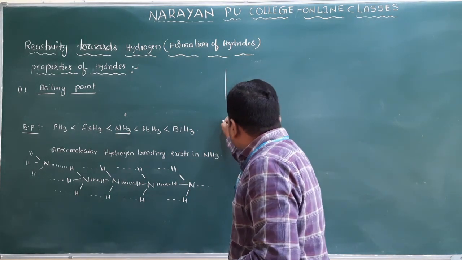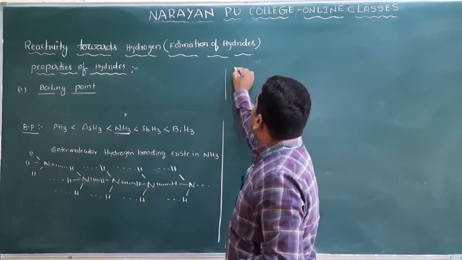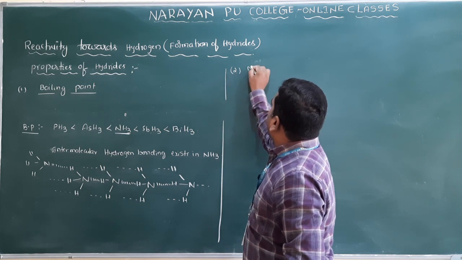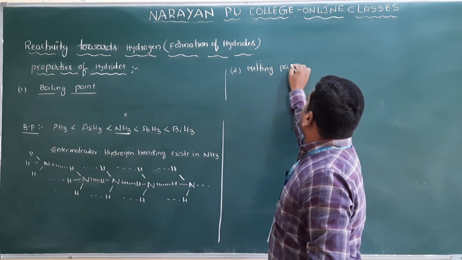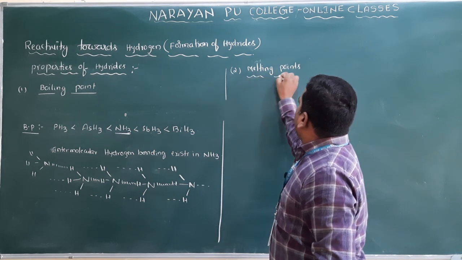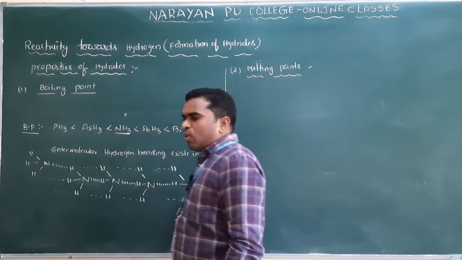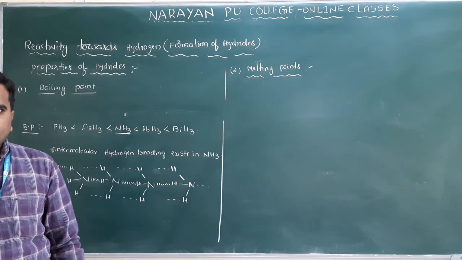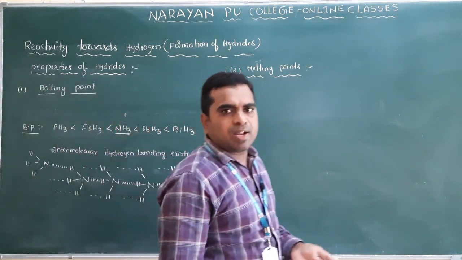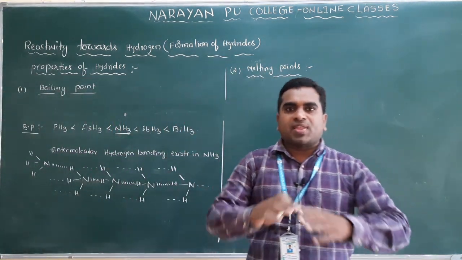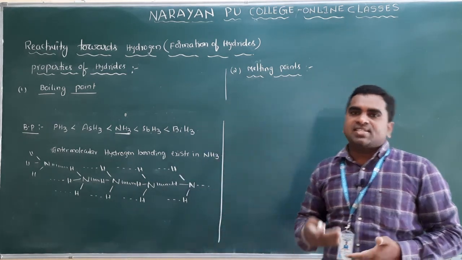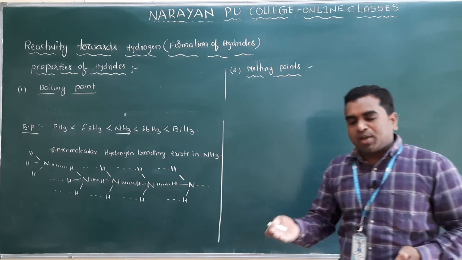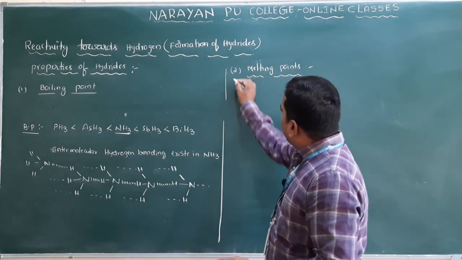Next one is the second property, melting point. Clear? Boiling point we have already discussed, and now melting points. I already said melting points and boiling points depend upon size. As the size increases, van der Waals forces increase, and automatically boiling and melting points also increase.